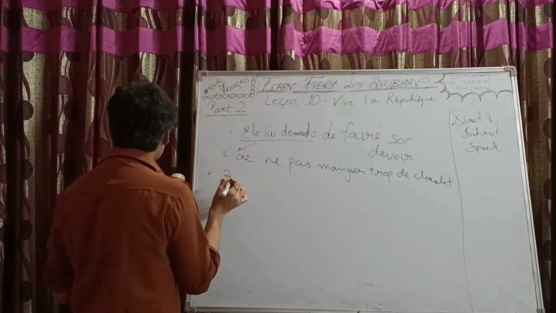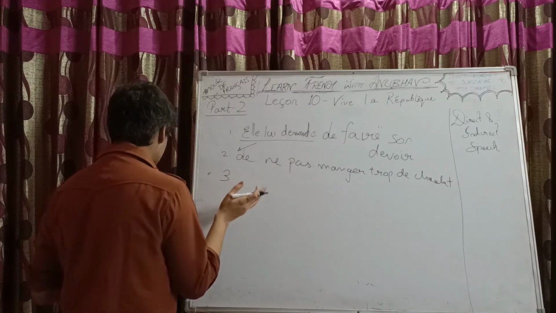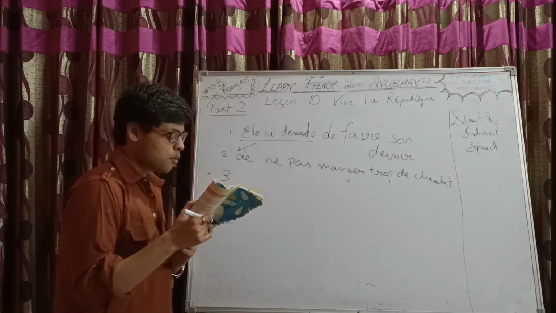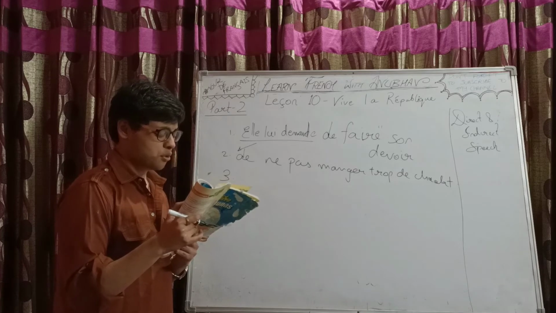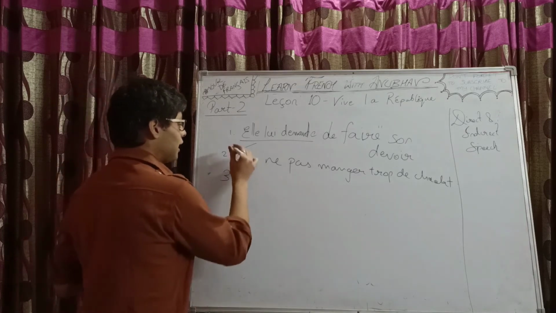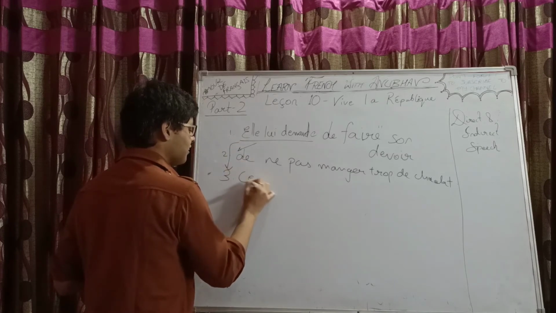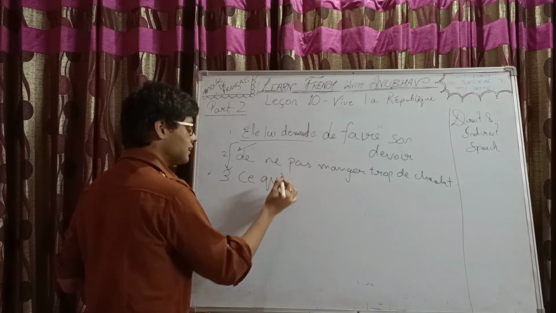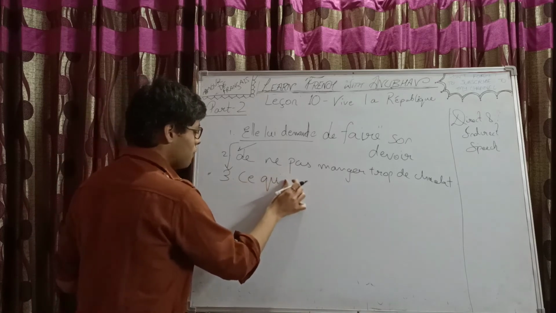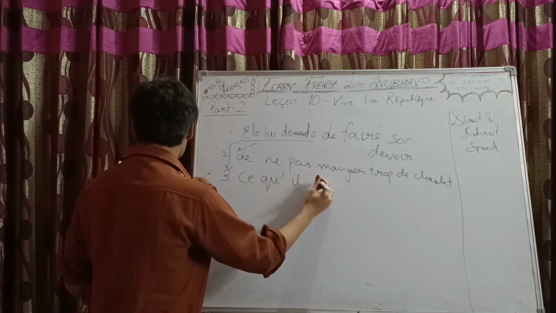Number 3, we have "qu'est-ce qui t'intéresse beaucoup." So, what interests you? Okay. Qu'est-ce qui? So "elle te demande", again the same thing. Ce qui. "Qu'est-ce qui" becomes "ce qui" in indirect speech, right? Ce qui. Now "tu" will become "il".